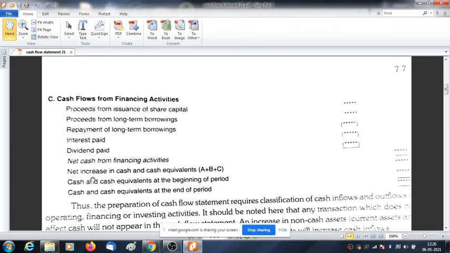So we will add this opening balance with this increase, and we will have cash and cash equivalent at the end of the period. Means the closing cash and cash equivalent will come by adding the opening with the net increase in cash and cash equivalent. Now after having this closing balance, you need to tally with the balance sheet and see if it is okay. If it tallies with the balance sheet figure, means your cash flow statement is okay. Otherwise you have made a mistake.